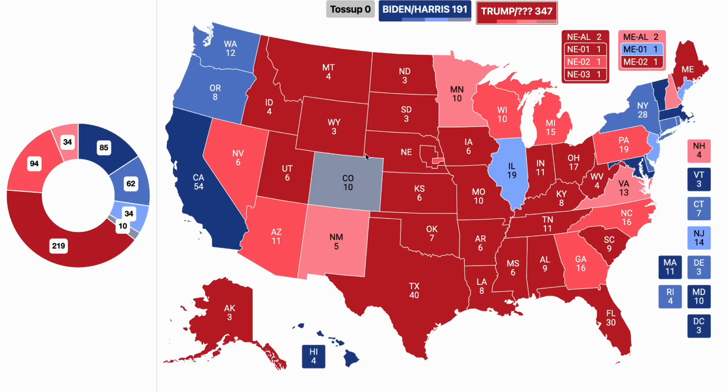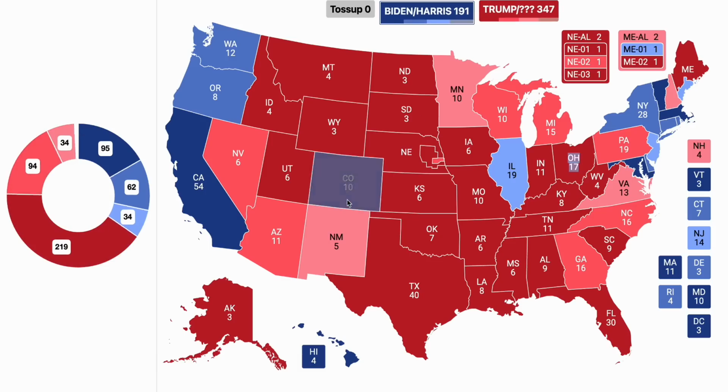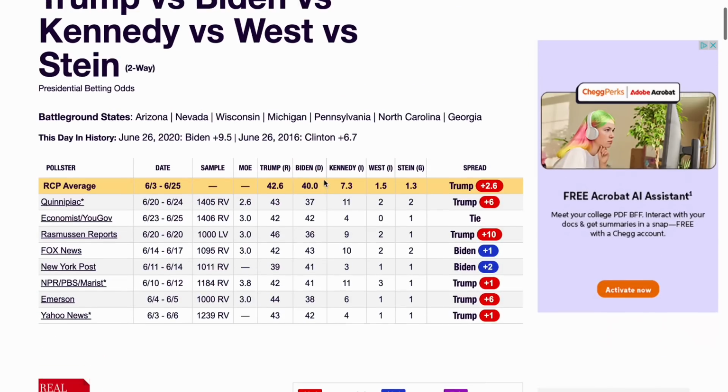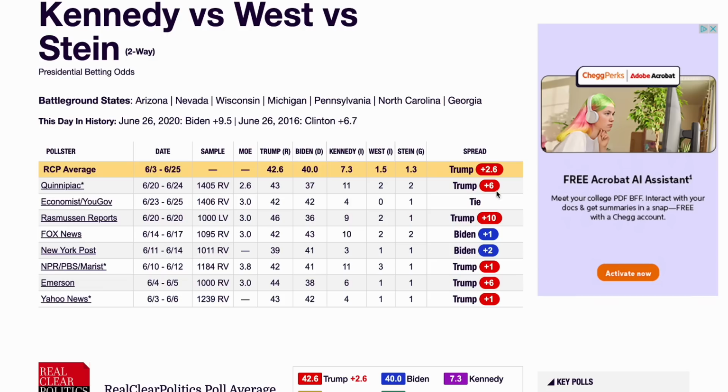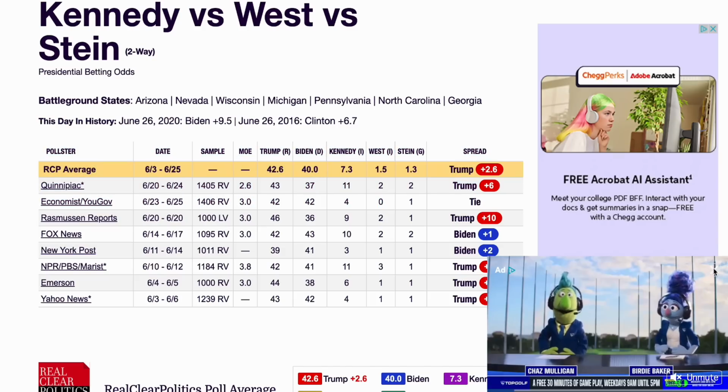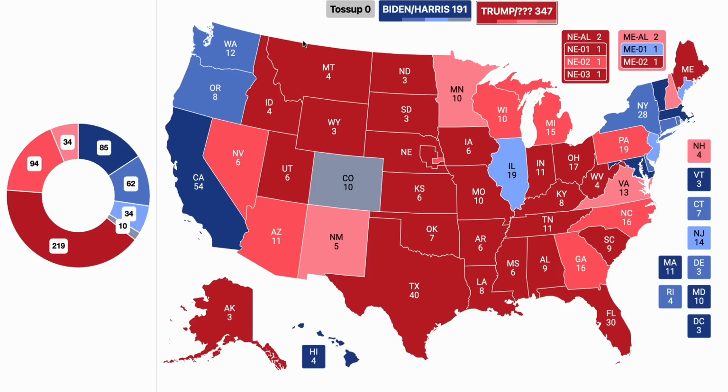And I'm very curious to see the New York Times / Siena College poll next month, because there is a good possibility that their demographic breakdown could possibly put the state of Colorado in Donald Trump's column, which would be absolutely insane to actually see in the projection. And if we go to the polling right now, we even see a liberal poll like Quinnipiac has Donald Trump up 6 points in the polling aggregate. I'm actually curious to see if they even updated their aggregate right now. No, they have not done it yet, but this is bad for the incumbent president. I mean, this poll spells really bad news for Joe Biden going into tomorrow's debate.